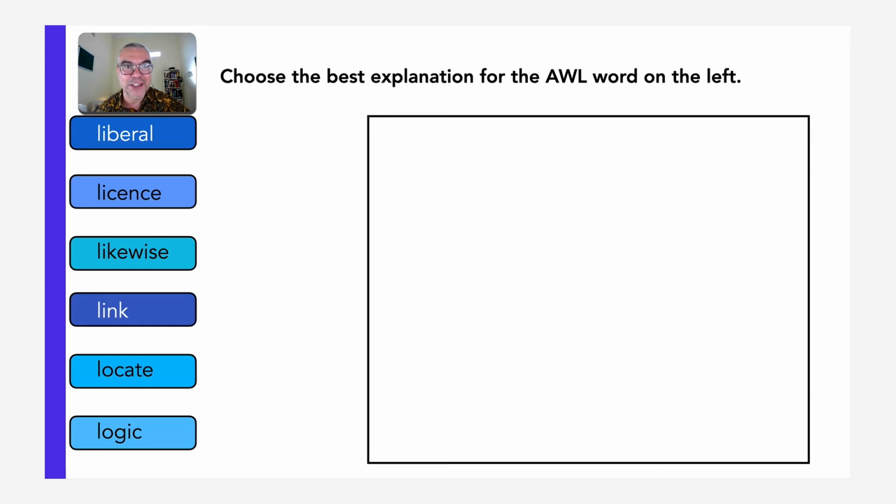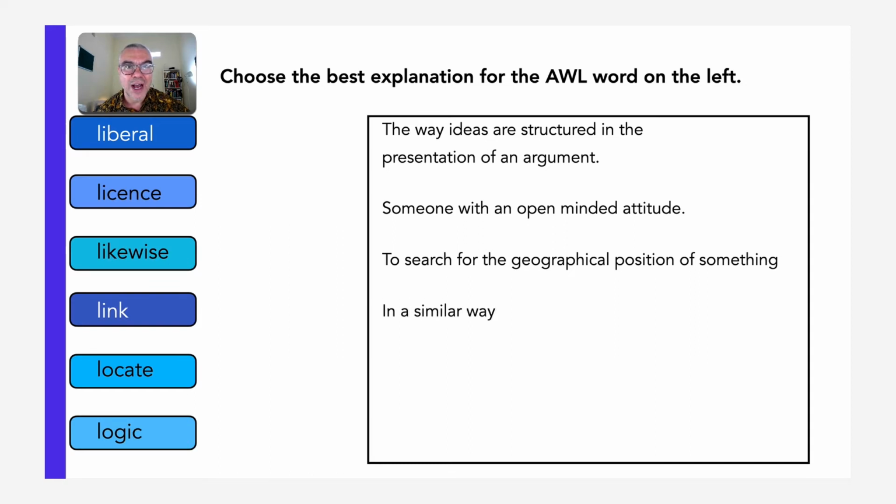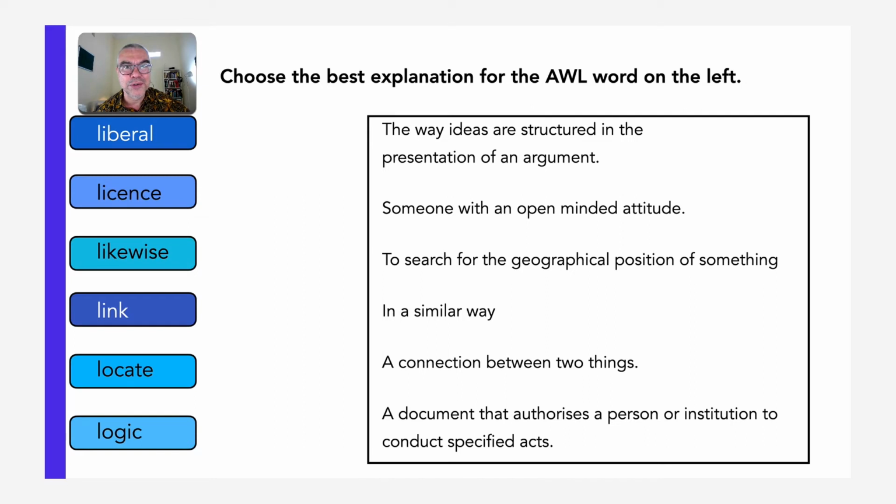Here are the explanations. The way ideas are structured in the presentation of an argument. Someone with an open-minded attitude. To search for the geographical position of something. In a similar way. A connection between two things. A document that authorizes a person or institution to conduct specified acts. Please match the words to the descriptions, and next up is the answers.